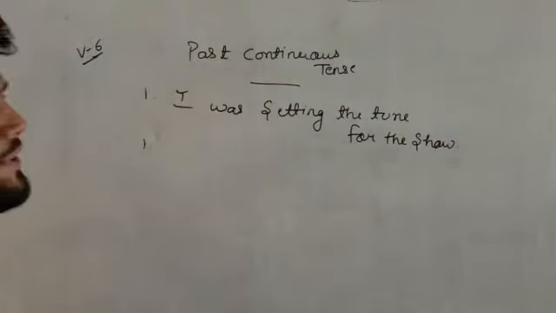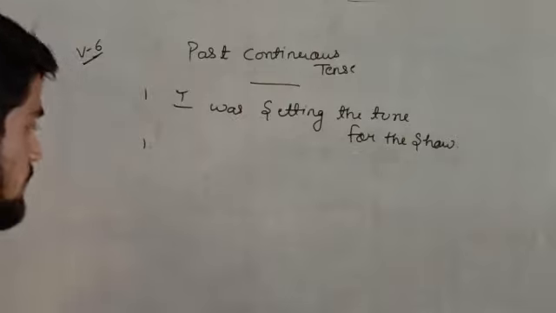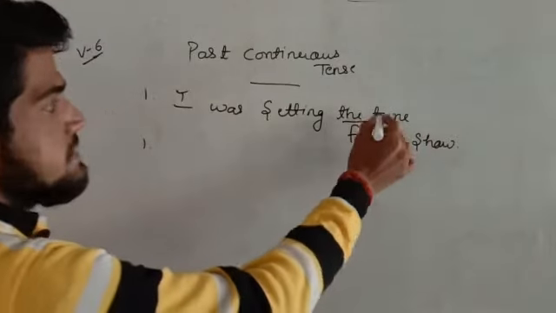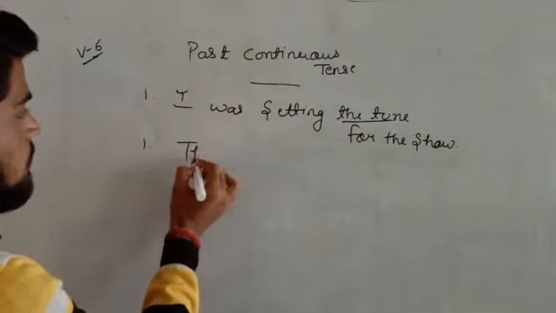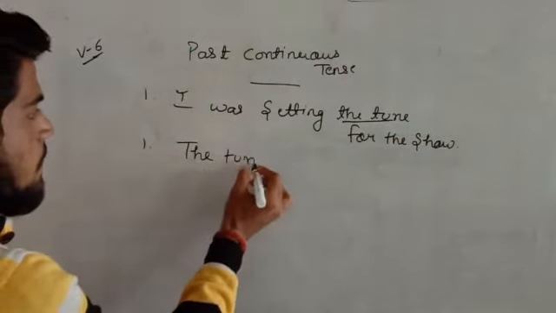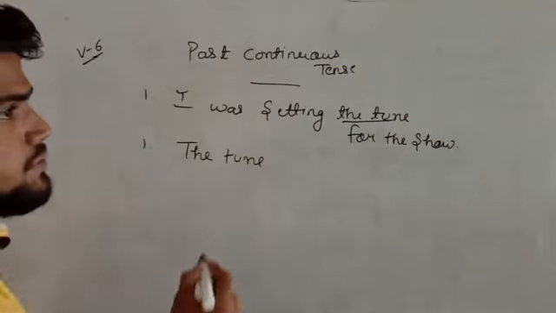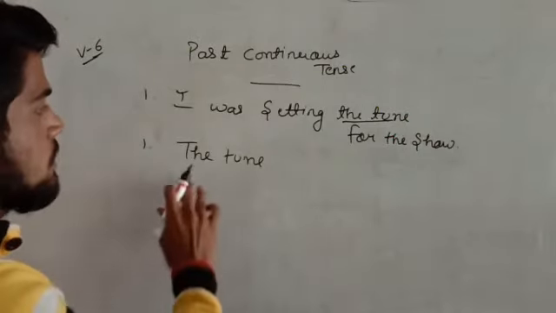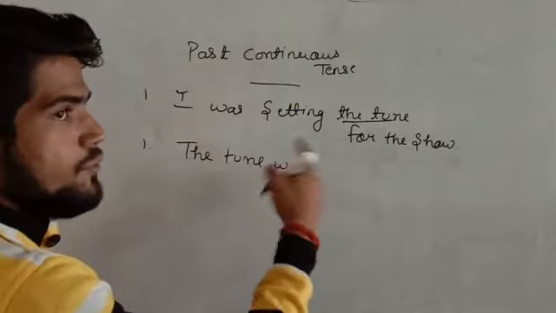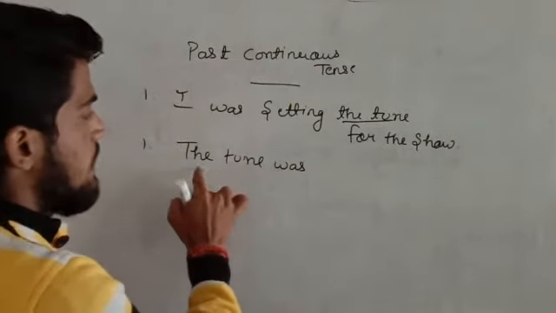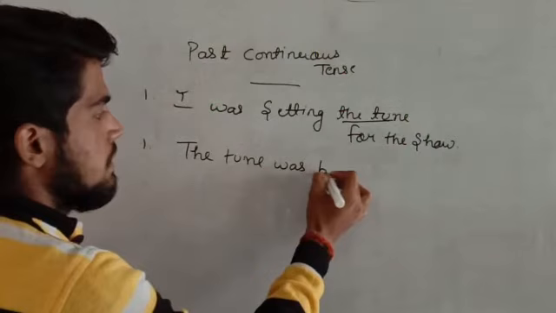So how will we convert it into the passive voice? As you know, this is the object, so we will convert the object into the subject: the tune. And in past continuous tense, the verb was will come, so the tune was. Along with was, we have to add being in continuous. So the tune was being.